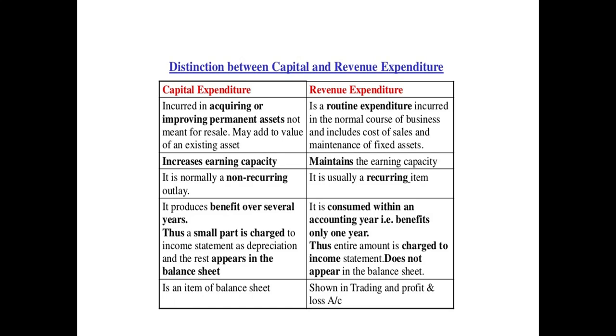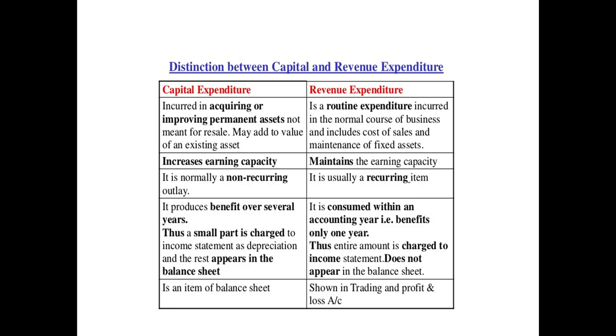These are not made frequently. These are not expended frequently. Whereas revenue expenditures are incurred frequently as such. They are recurring in nature. So I hope I made the third point clear.